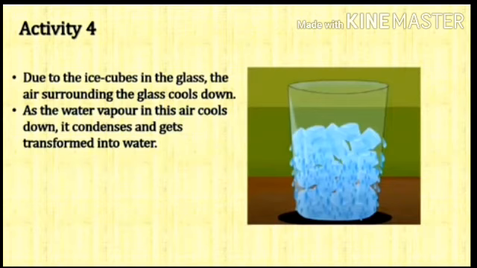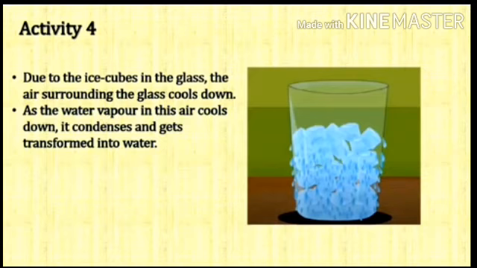Can you tell? What is the reason behind that? Due to the ice cubes in the glass, the air surrounding the glass cools down. As we know, air surrounds everything.